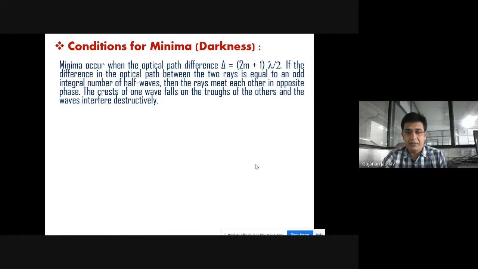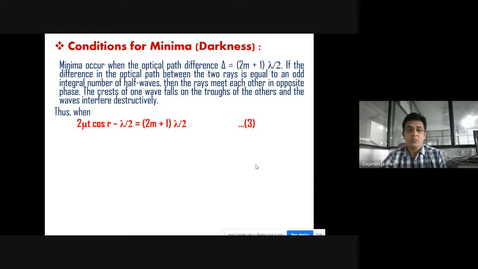If we have the path difference (2m + 1) lambda by 2, then the minima will occur. If the difference in the optical path between the two rays is equal to an odd integral number of half waves, then the rays will meet each other in opposite phase. The crest of one wave falls on the trough of the other and the waves will interfere destructively.